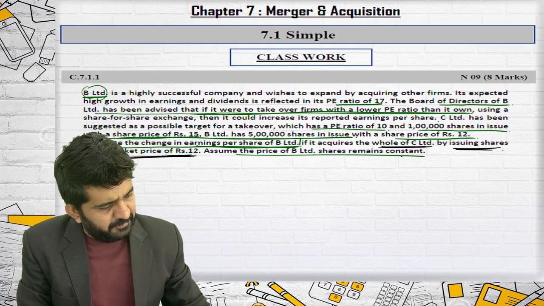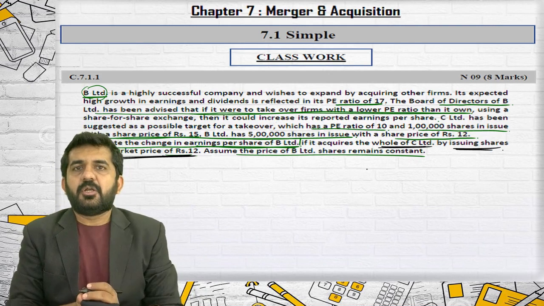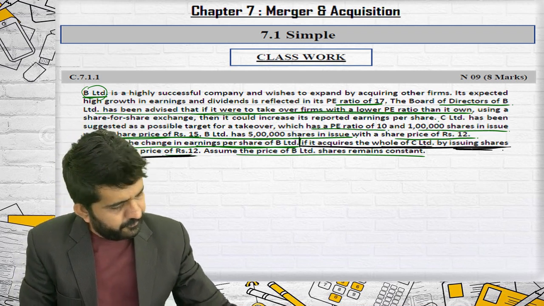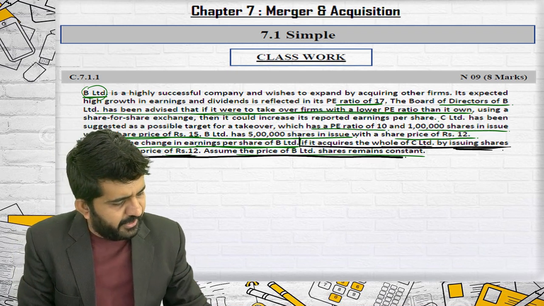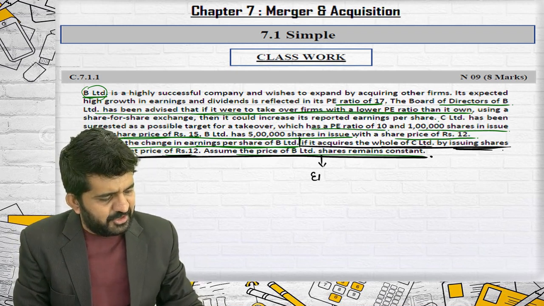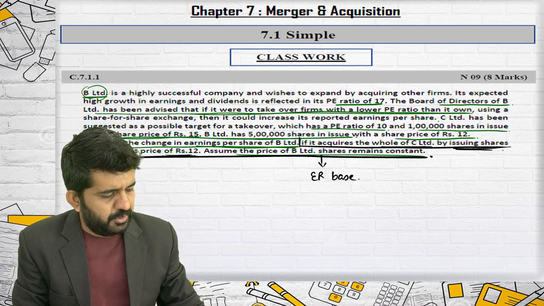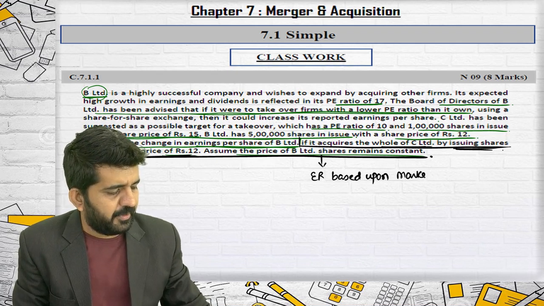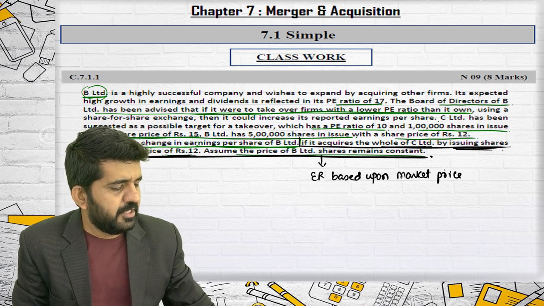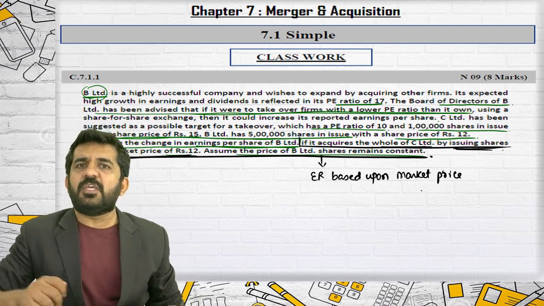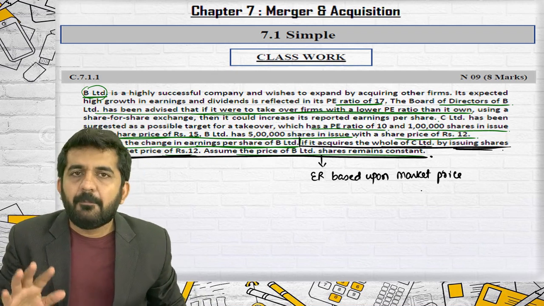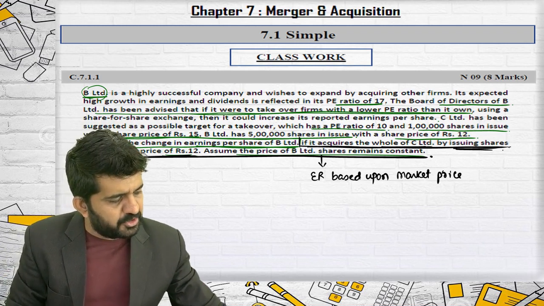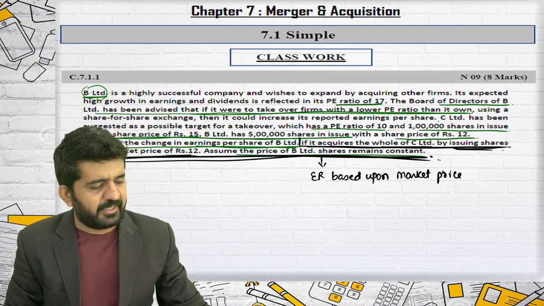Assume the price of B Limited remains constant. Try to concentrate. This line gives you a hint that the exchange ratio is based upon market price. Sir, but they are asking a question of EPS. Agreed. But still, they are telling you that the exchange ratio is based upon market price.